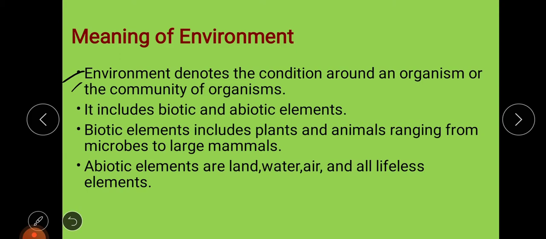It consists of biotic and abiotic elements. Biotic means those elements which have life, like your plants, your animals, then microorganisms which you cannot see with the naked eye. So from microbes to large mammals, human beings, all these are called biotic, that has life.